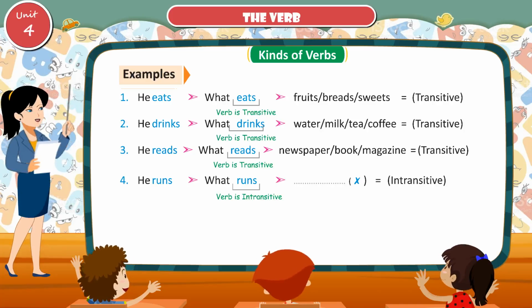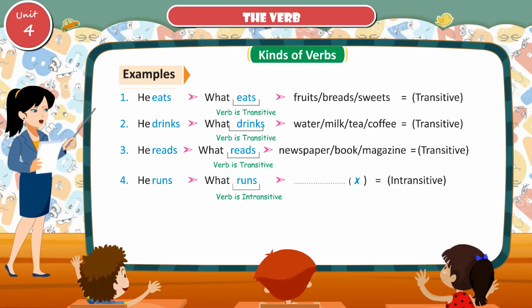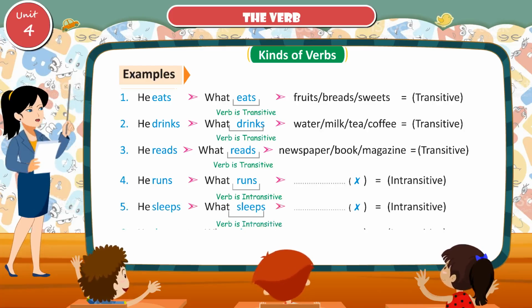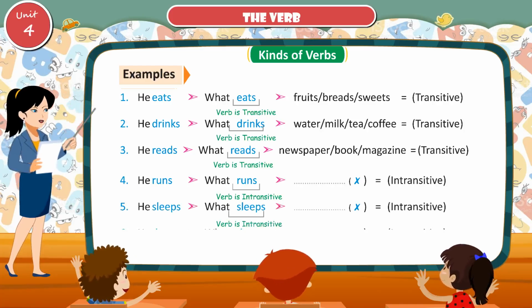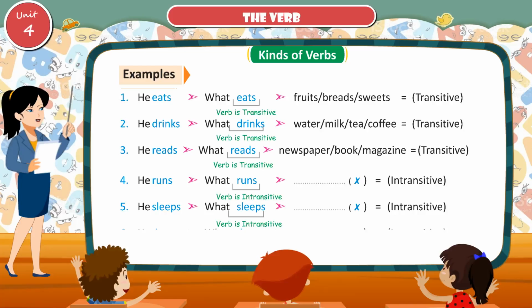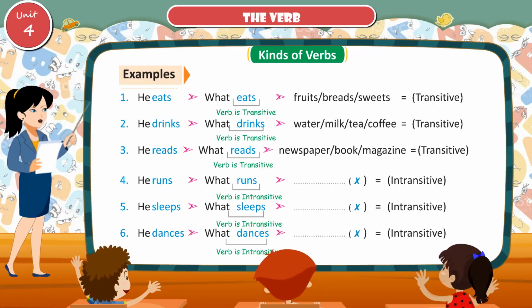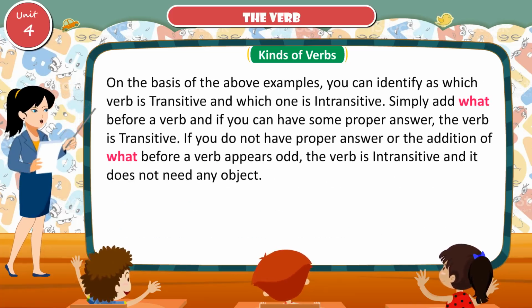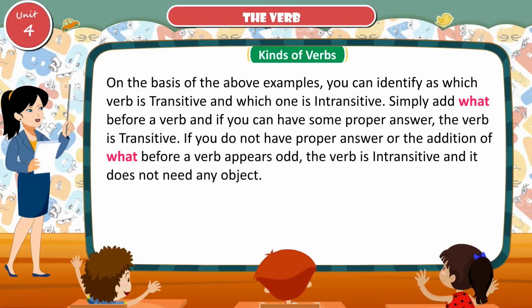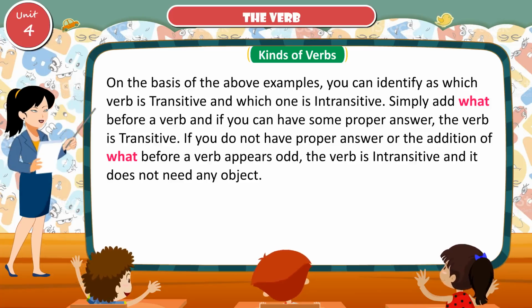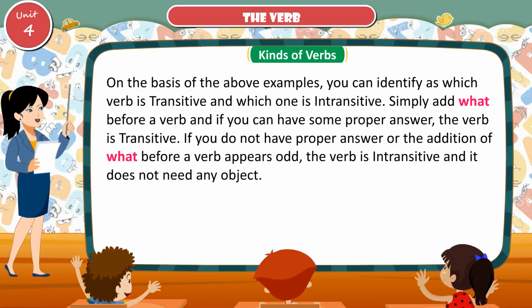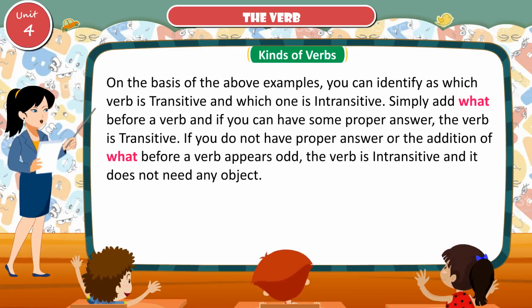He runs. What runs? Verb is intransitive. He sleeps. What sleeps? Verb is intransitive. He dances. What dances? Verb is intransitive. On the basis of the above examples, you can identify which verb is transitive and which one is intransitive.